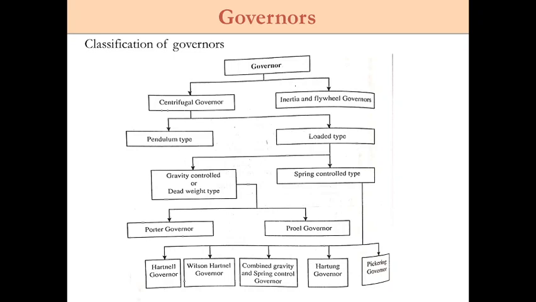So it is going to maintain the speed limit. If the load decreases, obviously engine speed will increase. At that time it is necessary to close the throttle valve of the fluid tank. So that care will be taken by the governor. That is the main function of the governor.